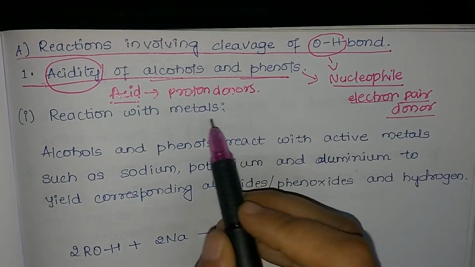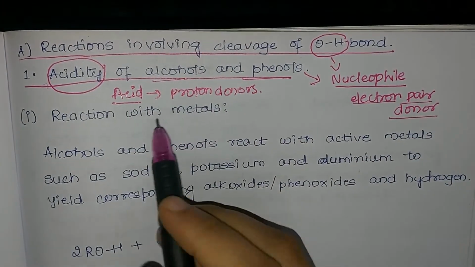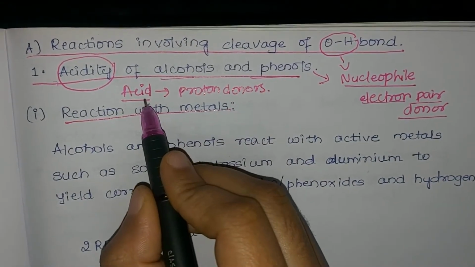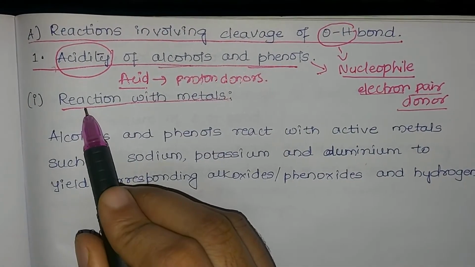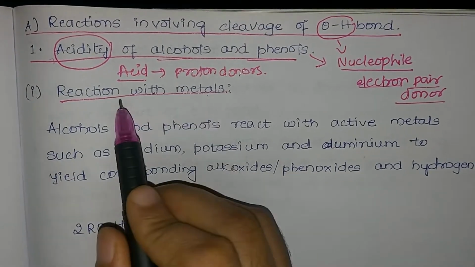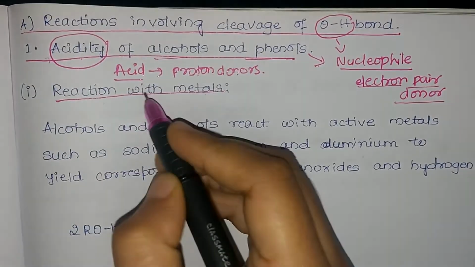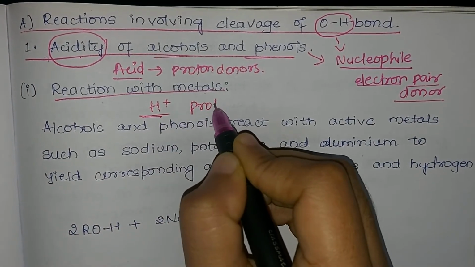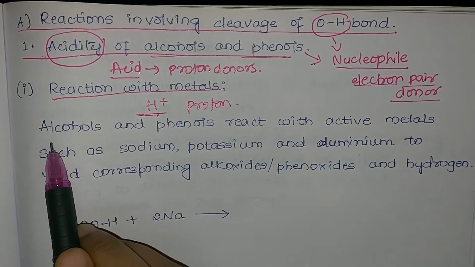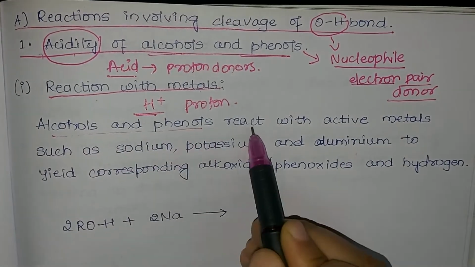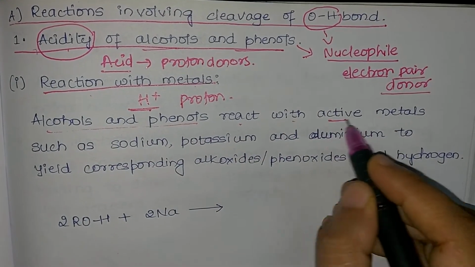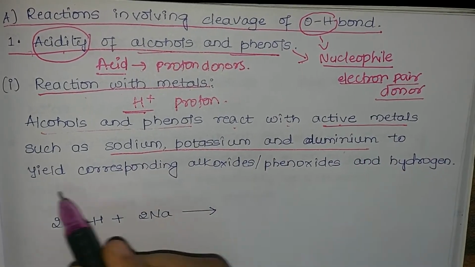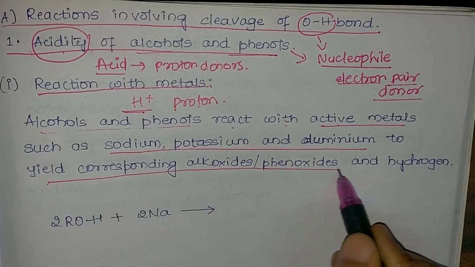To understand this, we'll consider the reactions, and the first reaction is the reaction with metal. Always remember one thing, metals always exhibit a positive charge. That means it is always giving up electrons and we get a positive charge. And here the metal is replacing the proton. That means H plus is replaced by the metal. So we'll consider the reaction: alcohol and phenol react with active metals such as sodium, potassium and aluminium to yield the corresponding alkoxide, phenoxide and hydrogen.